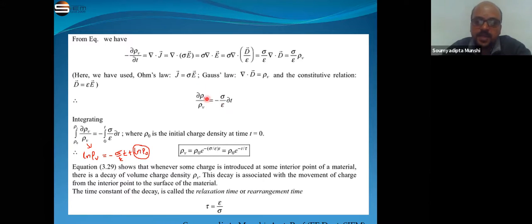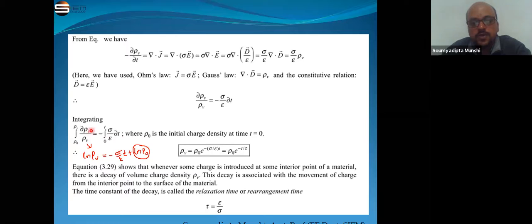Now if we integrate both sides, the limit on the left hand side is rho 0 to rho V. Rho 0 is the initial charge density when time is 0, and the right hand side limit is 0 to t.